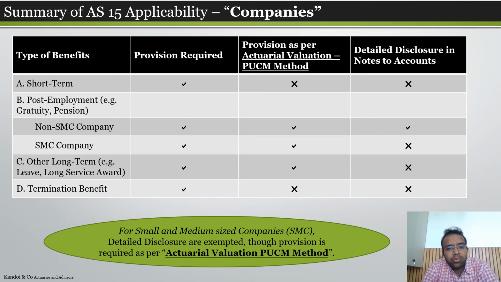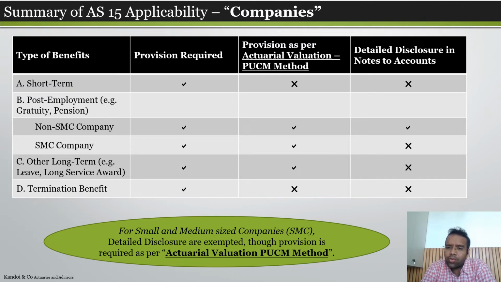When it comes to other long-term employee benefits like leave, deferred incentive, long-term service reward, in this kind of benefits, provision is required as per the PUCM projected unit credit method, but detailed disclosures are not required. They are not required for even small companies and not for the large companies. When we move on to termination benefits, provision is required as per AS 15, but not any actuarial provision.